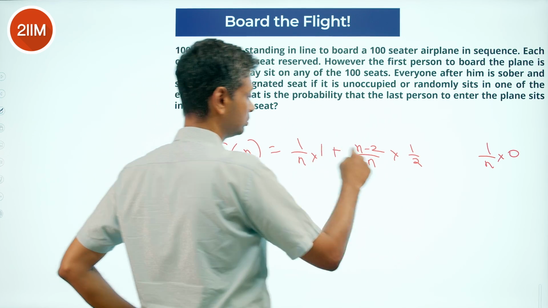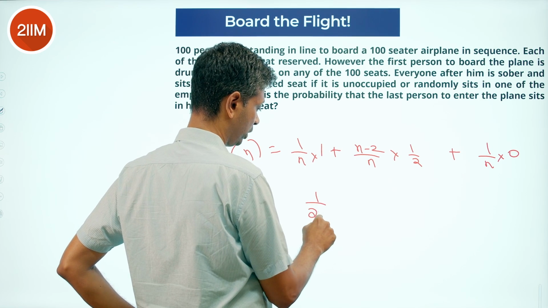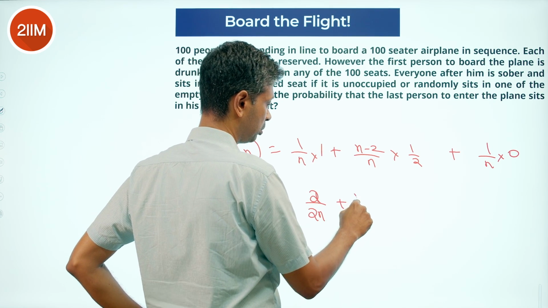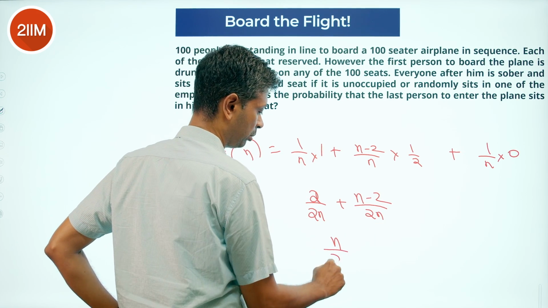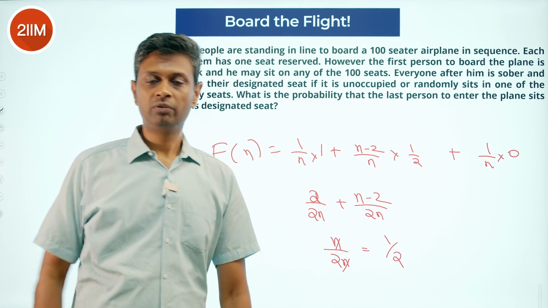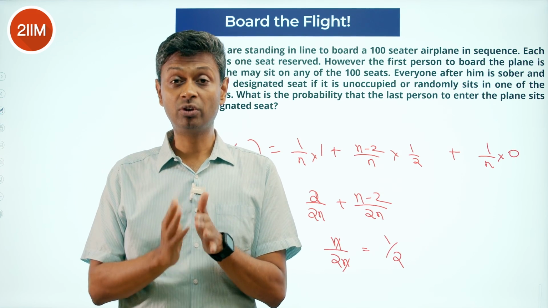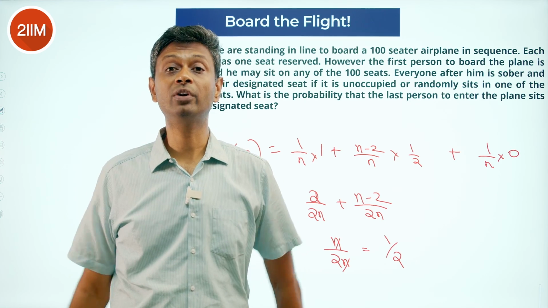That is 0. Forget that. So this is 1 by 2n, 2 by 2n plus n minus 2 by 2n. Taking LCM as 2n, just n by 2n, just 1 by 2. We've seen f of 2 is half, f of 3 is half, f of 4 will be half, f of 5 will be half, f of 6 will be half, f of n is half, f of 100 is half.